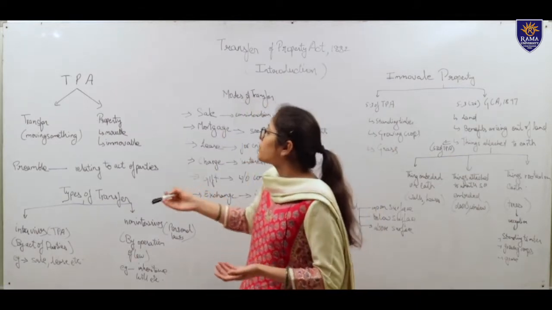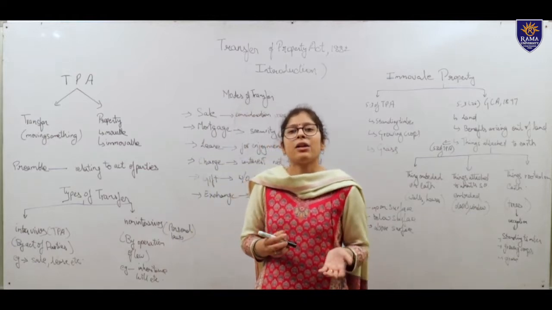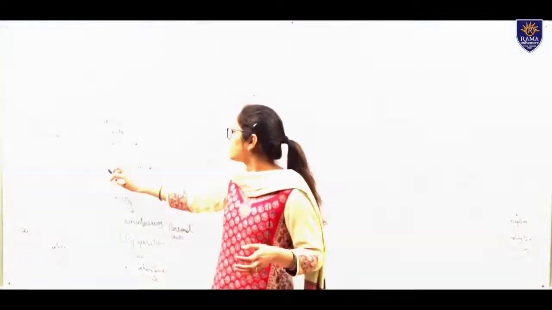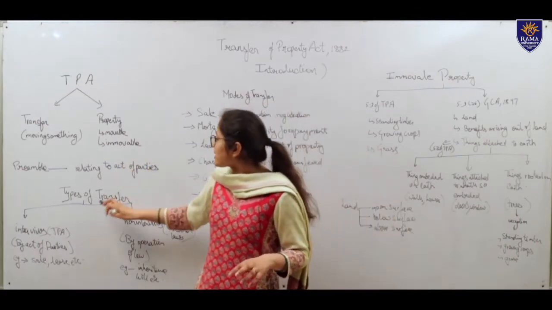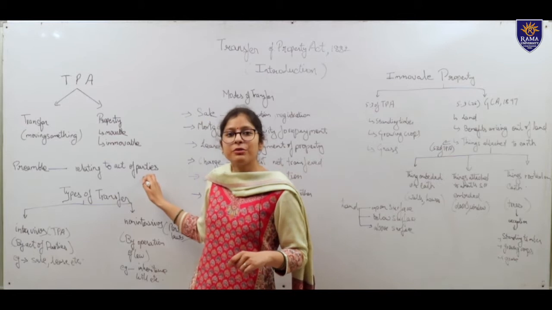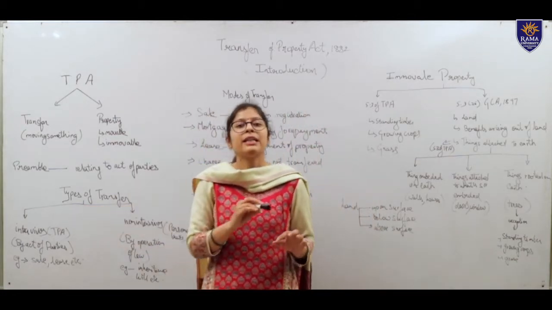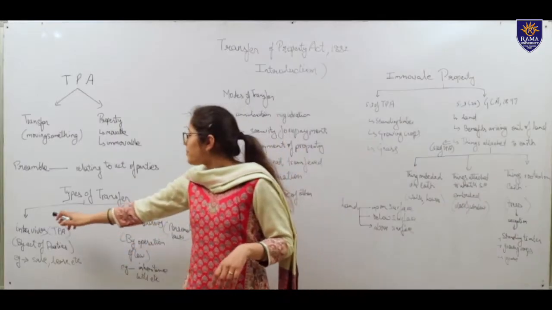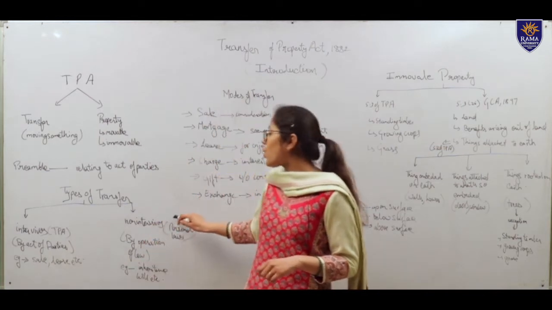When we come to the preamble of the Act, it says that the Act would be dealing with and amending the laws related to transfer of property by Act of Parties. Now, what is Act of Parties? For that, we have to discuss the types of transfer. There are mainly two types of transfer: transfer inter vivos and transfer non inter vivos.